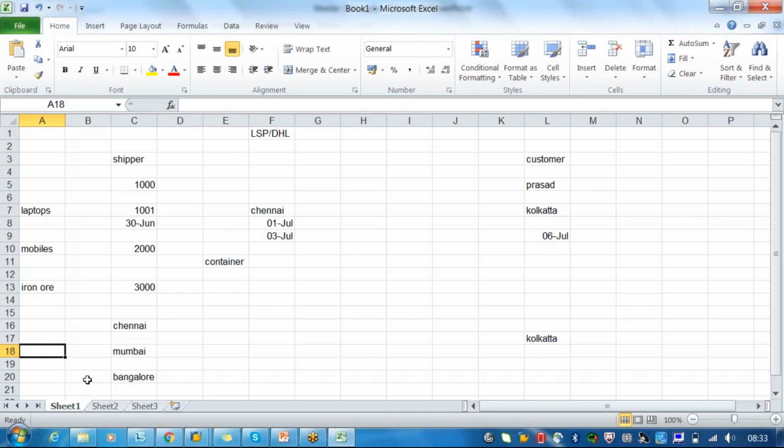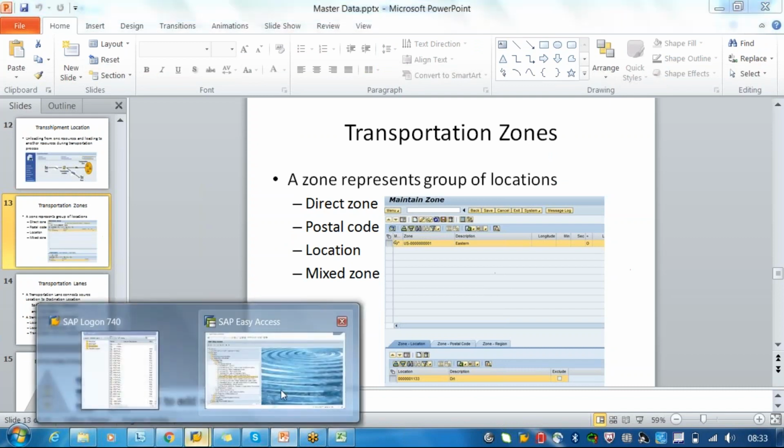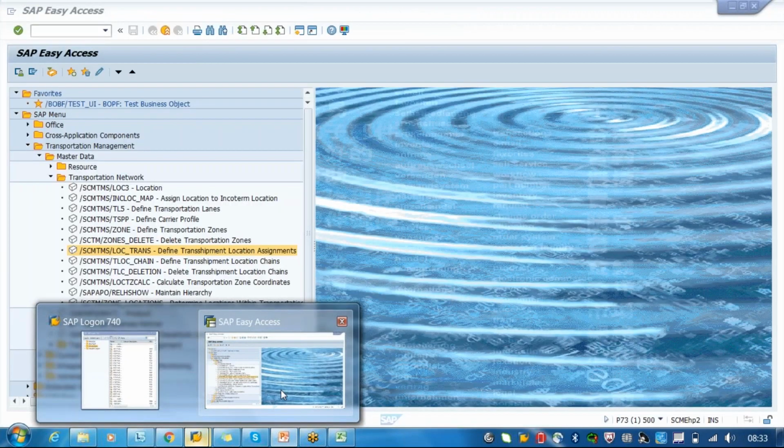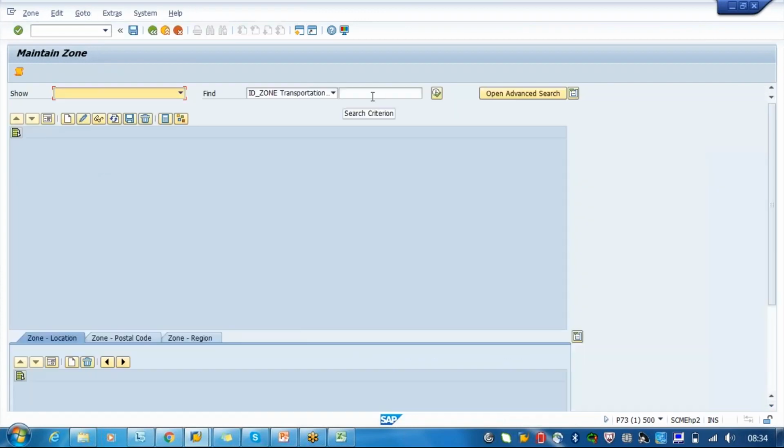Okay. So a zone can be created via postal code, location and mixed zone. These are the differences. So when I go with a zone here, transportation zone creation, I will just say a location zone.